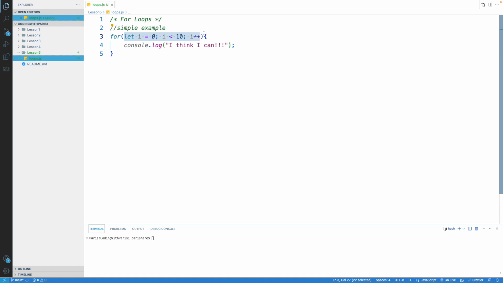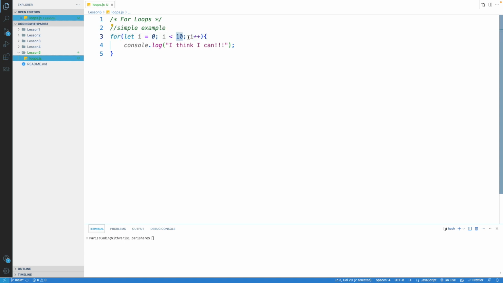The first expression is basically setting up a variable that we're going to call our iterator. And basically what this is saying is, we're going to start doing some counting, because remember the for loop is used for times that we know exactly how many times we need to repeat some behavior. And we're going to count how many times we do that behavior, but we're going to start at 0. And then the next piece here is saying we want to count as long as this variable that we set called i is less than the number 10.